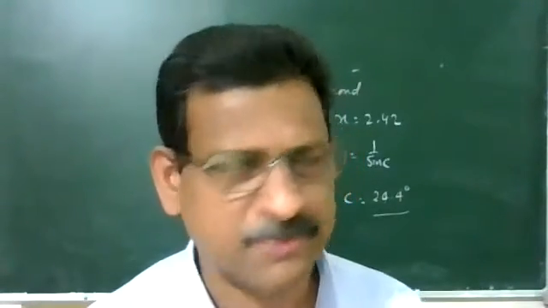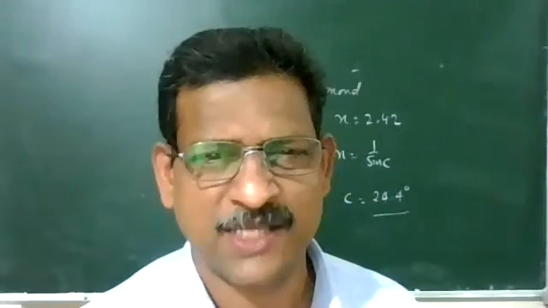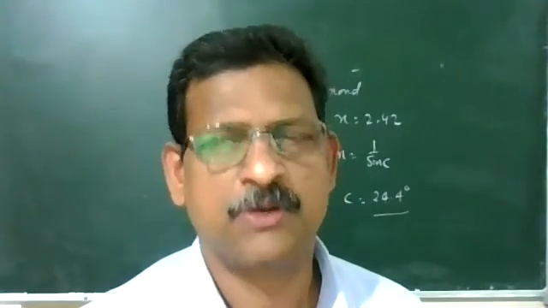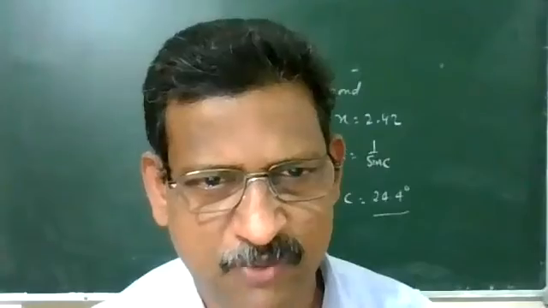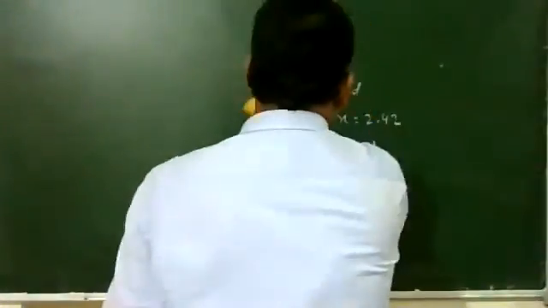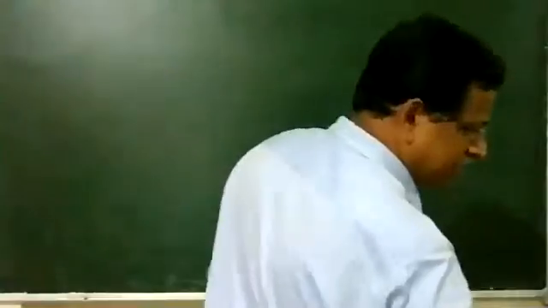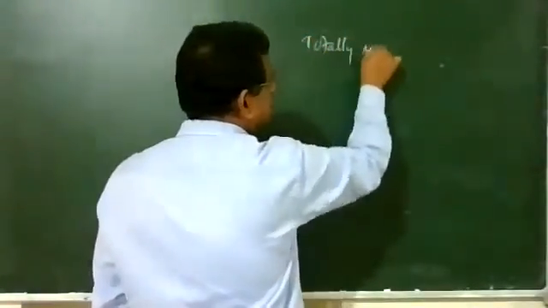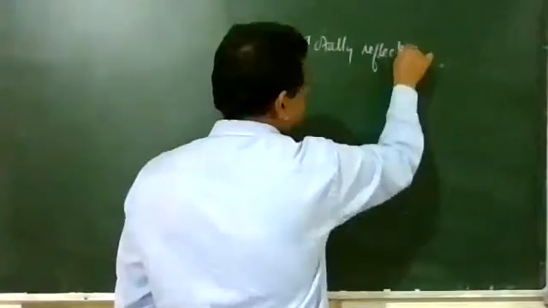Totally reflecting glass prisms are right-angled isosceles glass prisms. Usually we take glass refractive index as 1.5, or 1.52 for good quality glass.